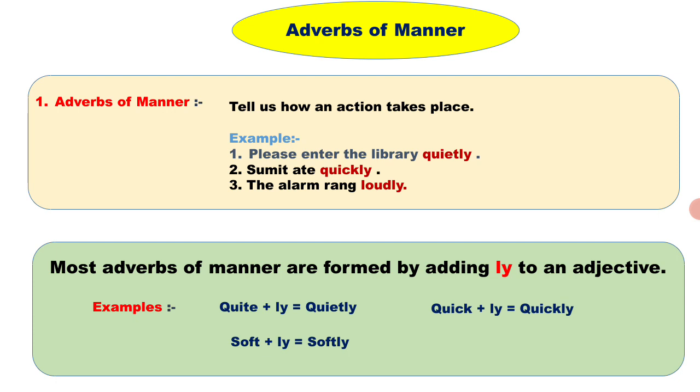Soft plus ly equals softly. Soft is an adjective, and if I add ly, it becomes softly, an adverb of manner. One more request: in a sentence, if there is ly, in most cases you should know it is an adverb of manner. Quickly, loudly, quietly, smartly, brightly: all these are adverbs of manner.